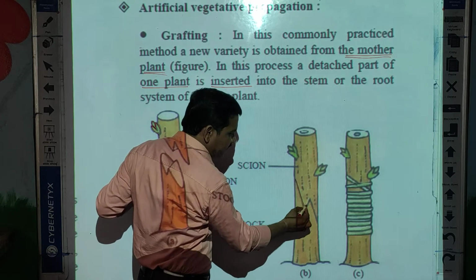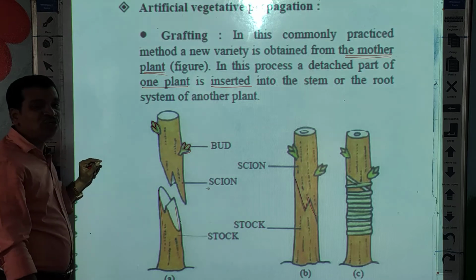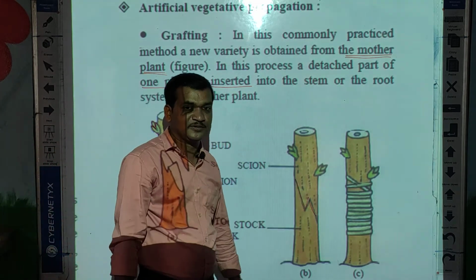Can you see the marking here? You have to insert or fix it into the stem or root of another plant.